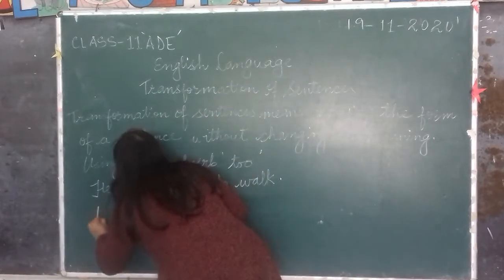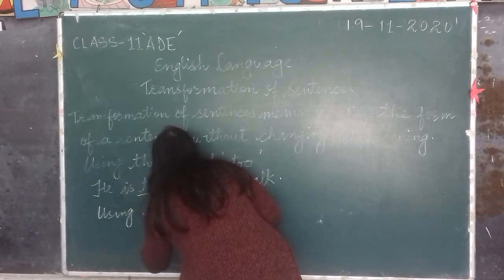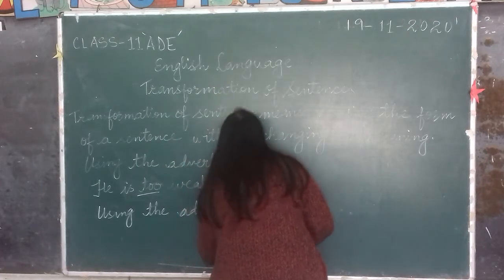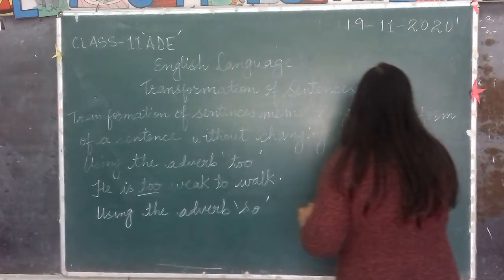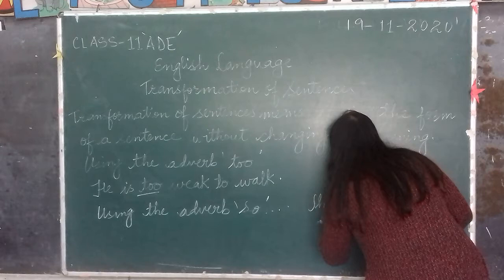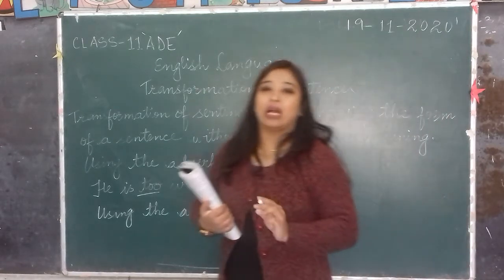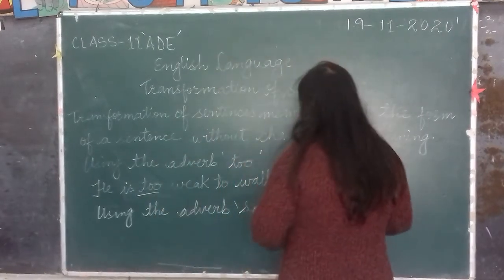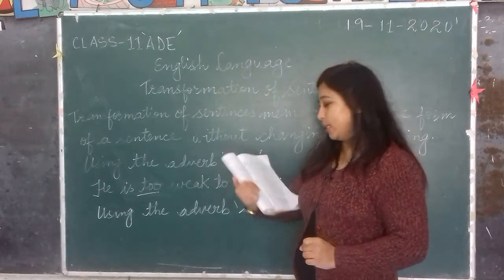So, using the adverb so. And that is a demonstrative adjective. So this so can also be used as an adjective.